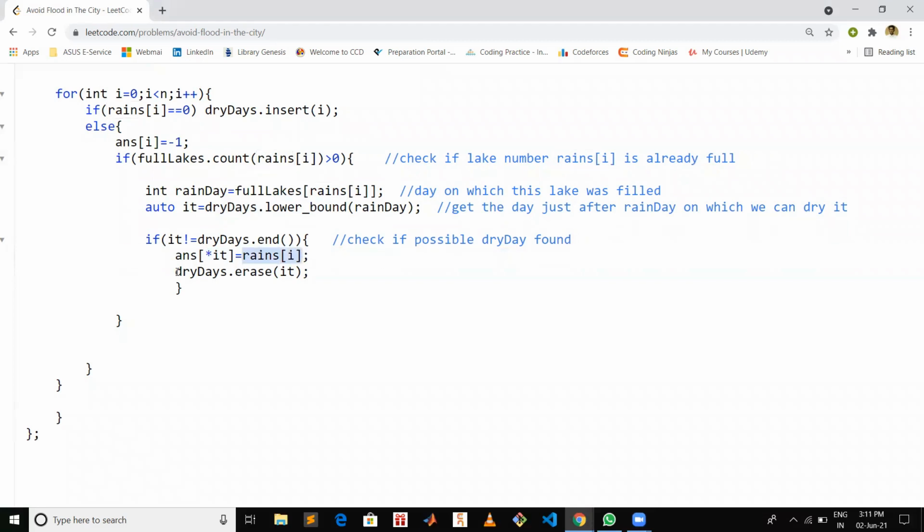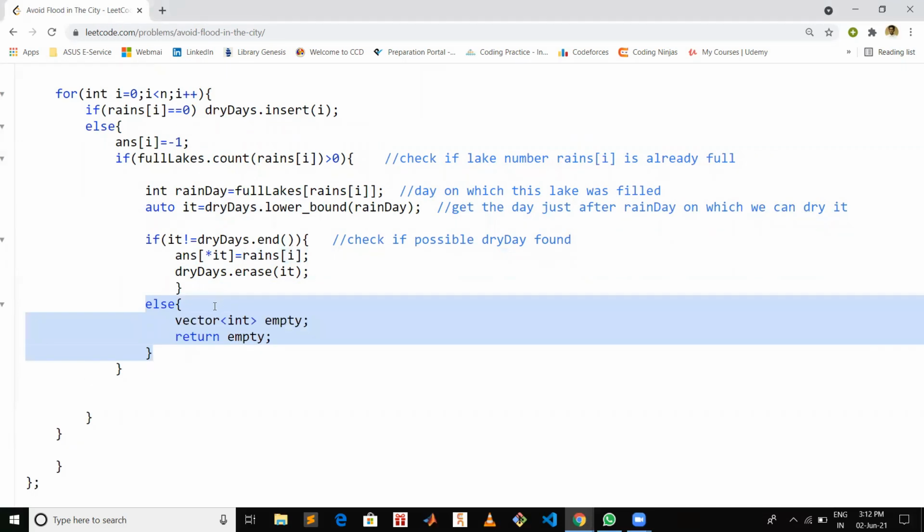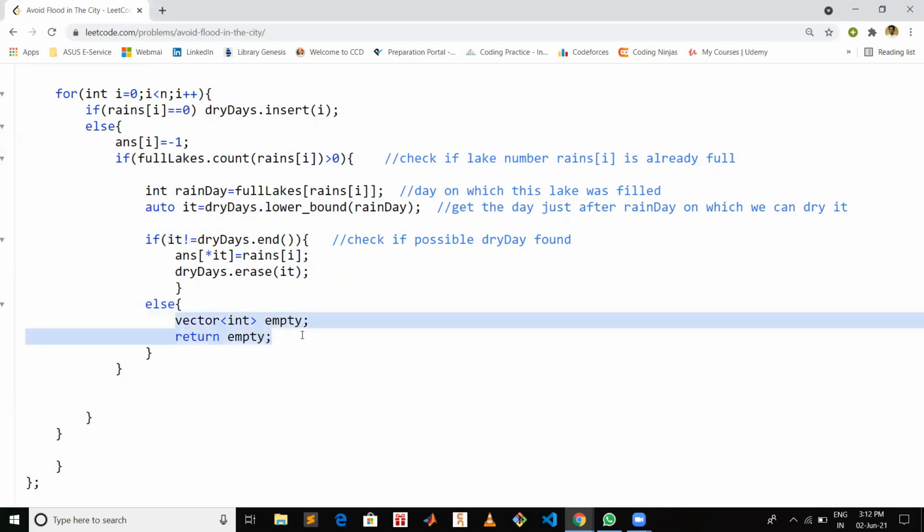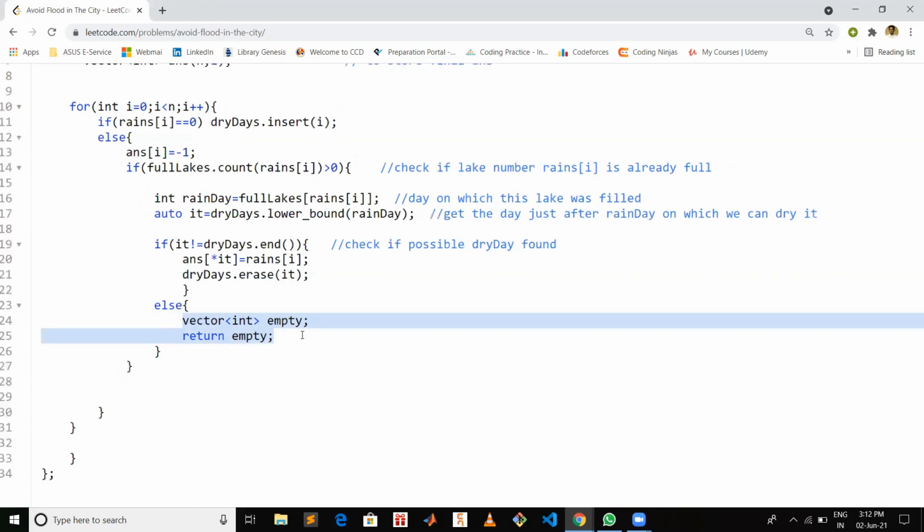Since we already used that day to dry this lake, we will erase that day from our dry days set. Otherwise, if it is pointing to the end of dry days, that means we didn't find the day which we were looking for. So in that case, we will just return an empty array.